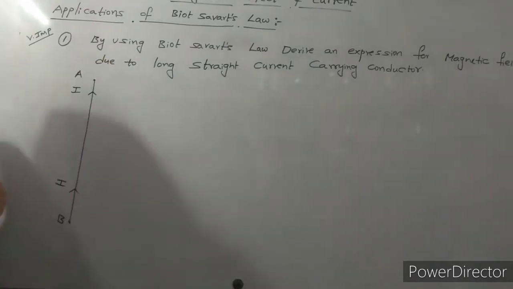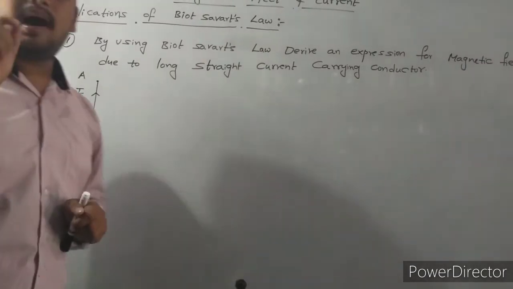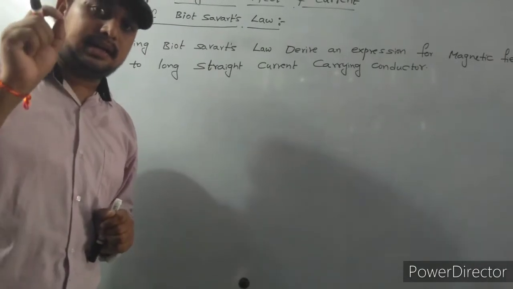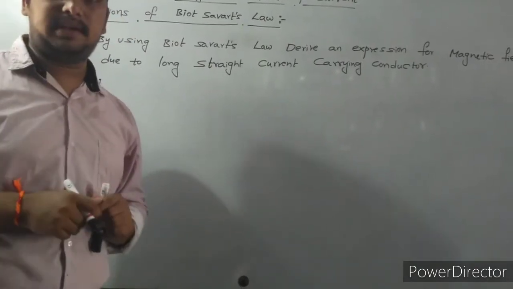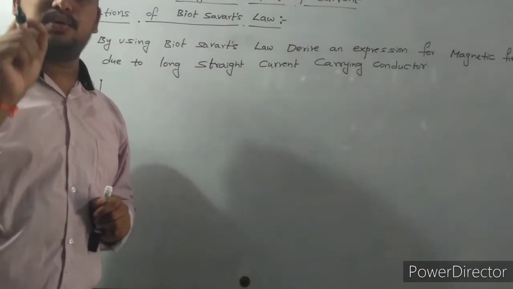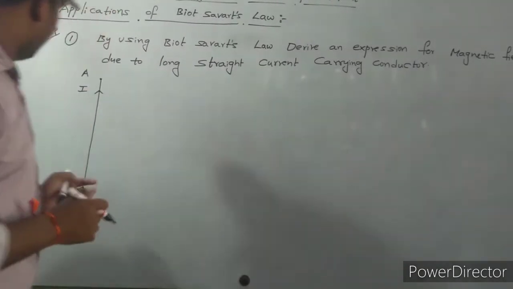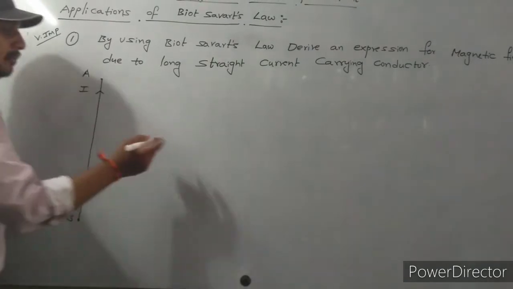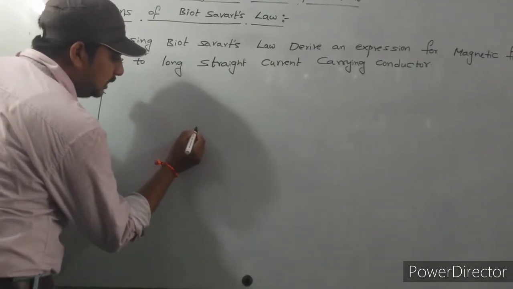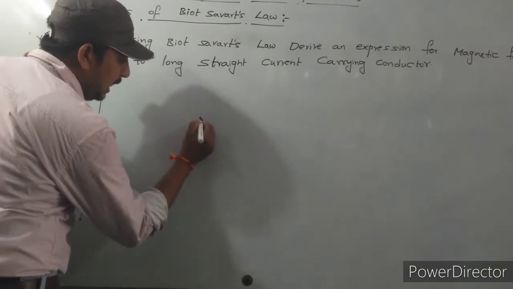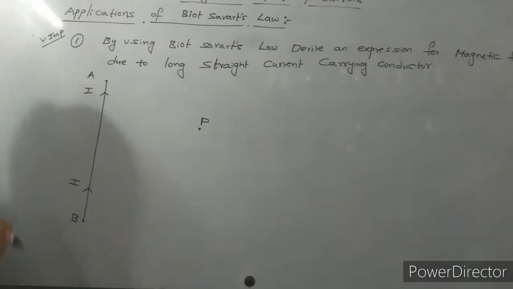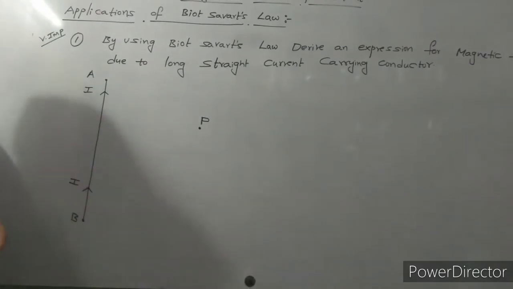So now you know already, according to Oersted, every current carrying conductor produces magnetic field. Am I right? That magnetic field is acting at a point, for example, here is one point. At this point, magnetic field is acting due to this current carrying wire.